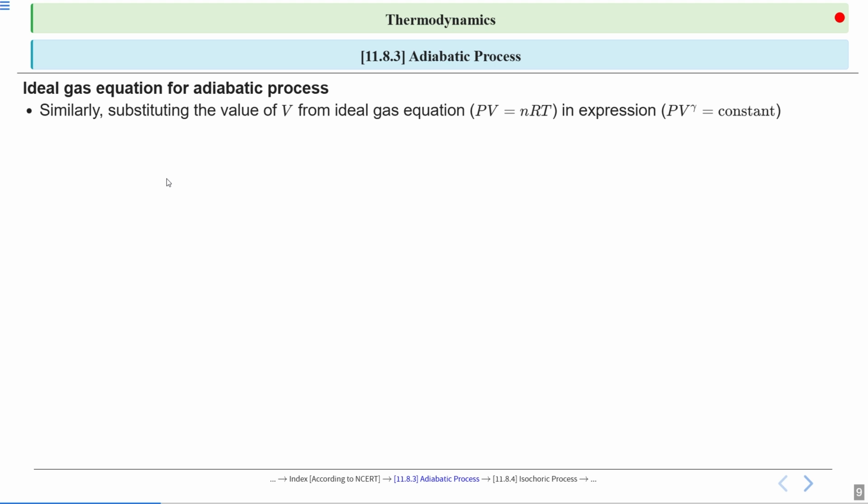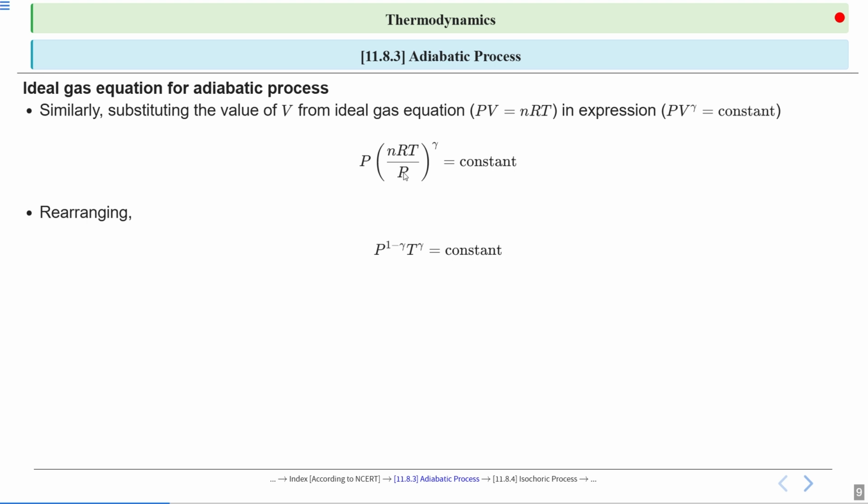Similarly, put the value of V from the ideal gas equation, that is PV equal to nRT, in the expression PV^gamma equal to constant. So just put V equal to nRT divided by P, whole power gamma, equal to constant. Rearranging the terms, it will be P raised to the power 1 minus gamma, T raised to the power gamma equal to constant, because here P has power 1 and this other P has power minus gamma.